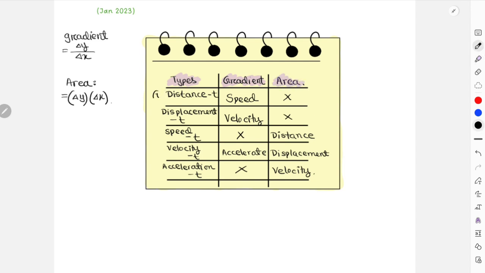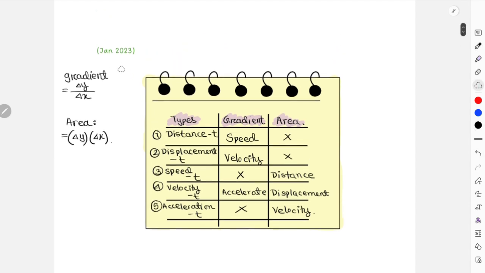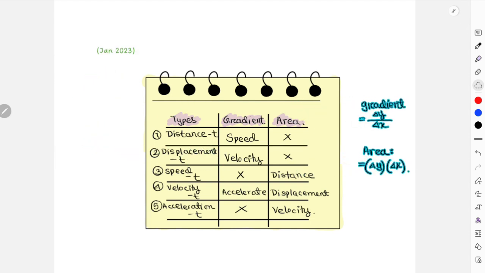I will list down the types of things we wrote. This is 1, 2, 3, 4 and 5. And again, this gradient and area calculations was also important. This was for the gradient calculation and this was for the area calculation.